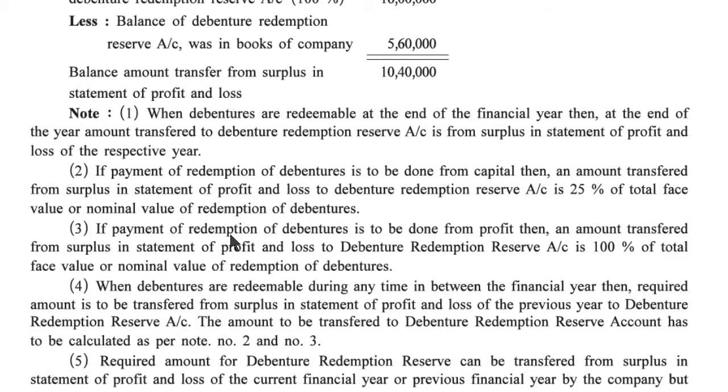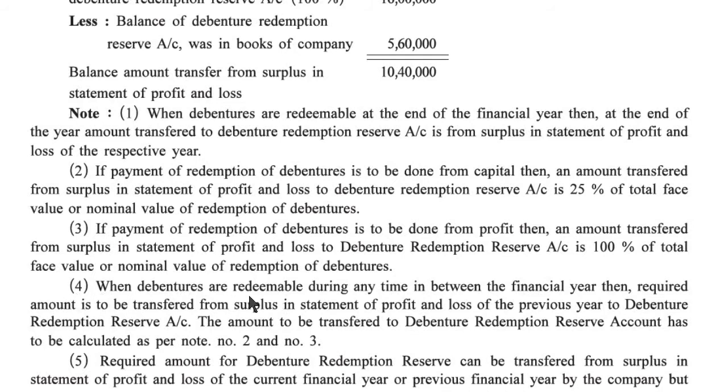Third, if payment of redemption of a debenture is to be done from profit, then the amount transferred from surplus in statement of profit and loss to debenture redemption reserve account is 100% of the total face value or nominal value of redemption of debentures.